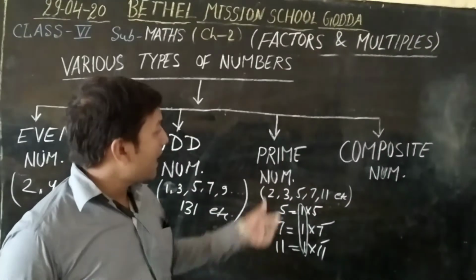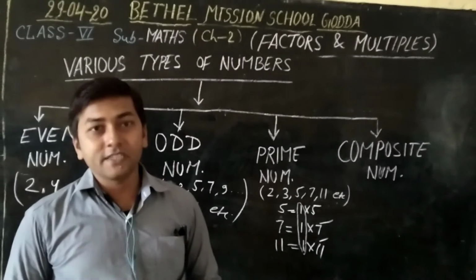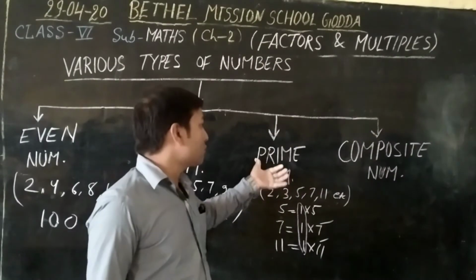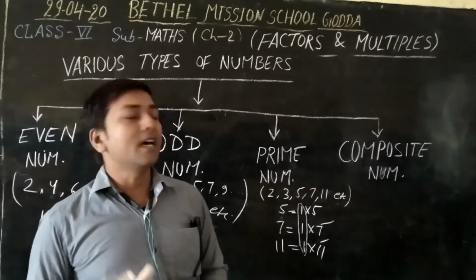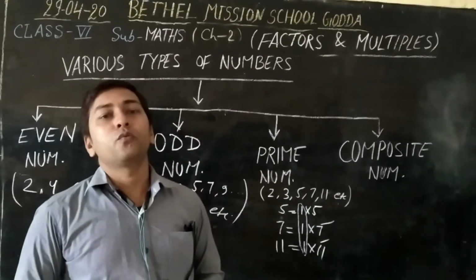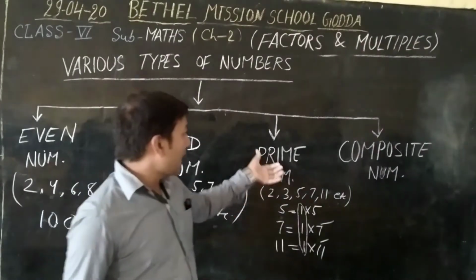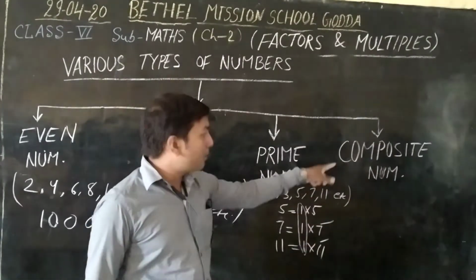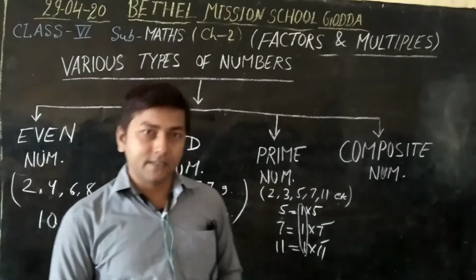Okay? And now next, composite number. What is a composite number? So a composite number is just the opposite of prime numbers. It means the numbers which have more than 2 factors. Prime numbers have 2 factors, but composite numbers have more than 2 factors.